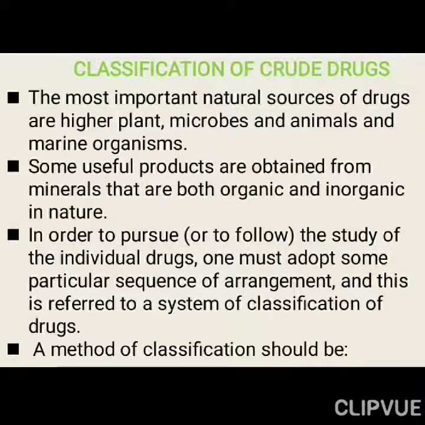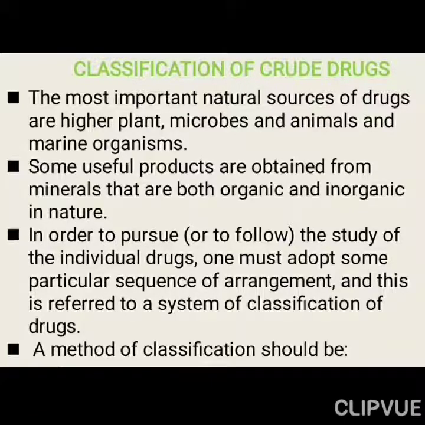Higher plants, and different types of microorganisms, like penicillin, which we are getting from microbes, right. In animals, there are so many animal products like thyroid gland, epithelial cells of the animal, or different hormones and enzymes we are extracting from animals like pig, ox, Bos taurus, right. In the marine organisms, in sea and ocean also, there are a lot of plants and animals which we are using as a natural source of crude drugs, right.